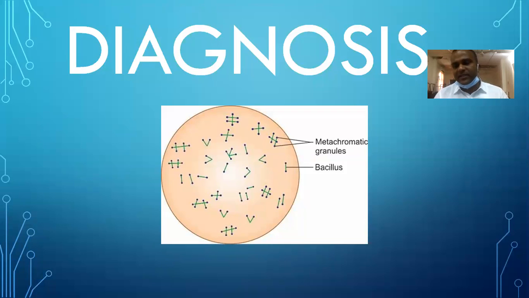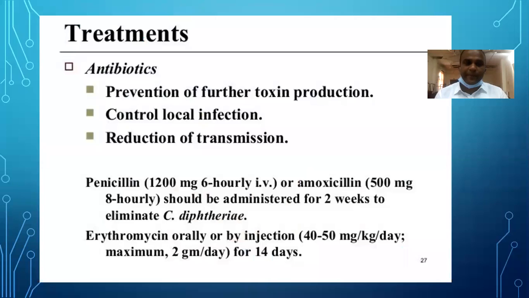And the cultures that are available are blood agar, tellurite agar, and Loeffler's agar. These are the culture methods available. Another is estimation of antitoxin. If the patient has 0.01 antitoxin in the blood, then the susceptibility to infection is less.